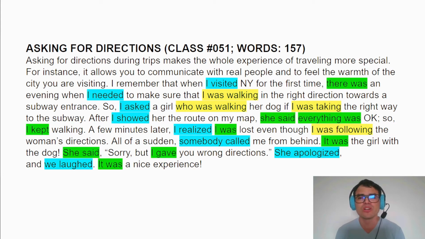So light blue, regular verbs, ed at the end. Green, irregular verbs. Light blue, regular verbs, ed at the end. Green, irregular verbs. Now, the past continuous. Yellow, I was walking. So, yellow shows an action that was in progress, that was interrupted by another action. So, I was walking. Who was walking? I was taking, number 3, the third yellow one, I was taking, and number 4, I was following.